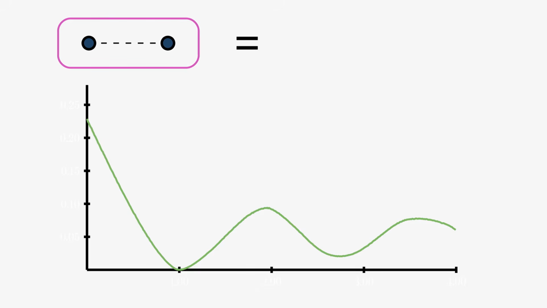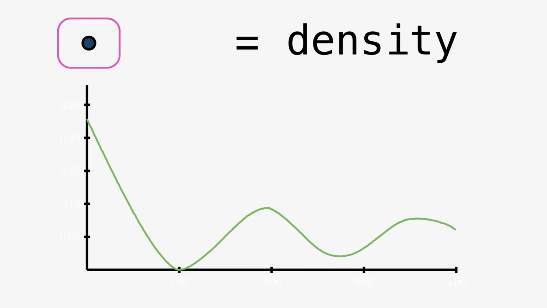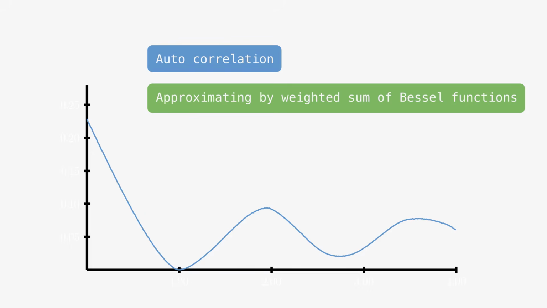For example, f(1) is 0 because the set is one-avoiding, and f(0) is simply the density of the set. It turns out that this function can be well approximated by the weighted sum of so-called Bessel functions, using only non-negative weights. The non-negativity of a weight is a constraint that can be added to our set of linear inequalities.